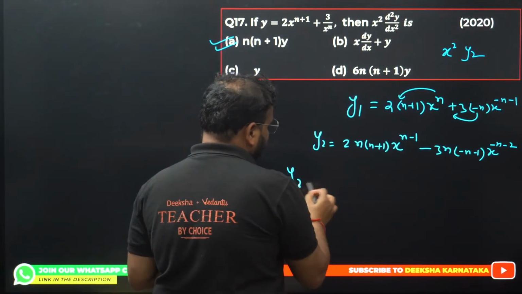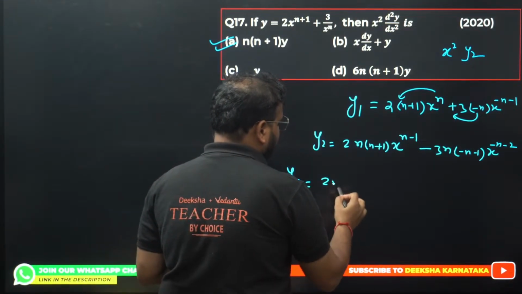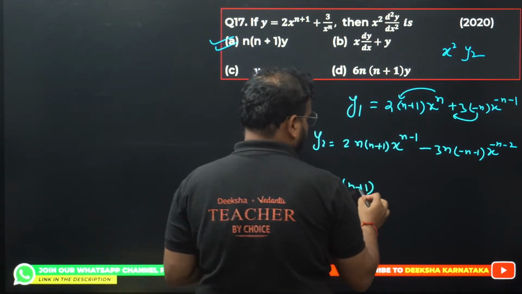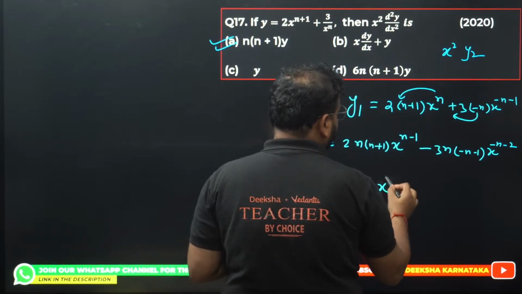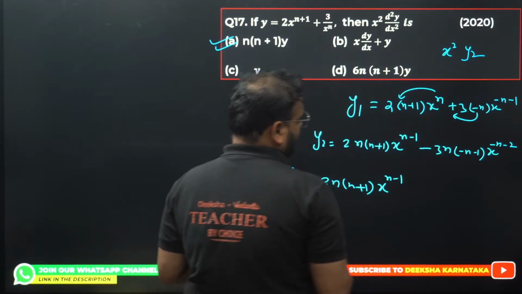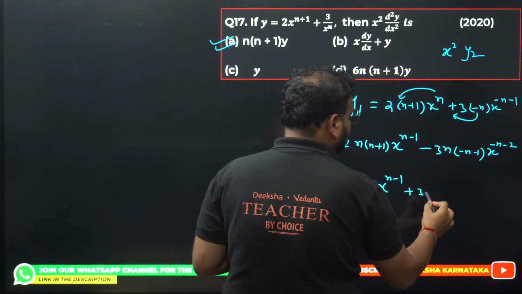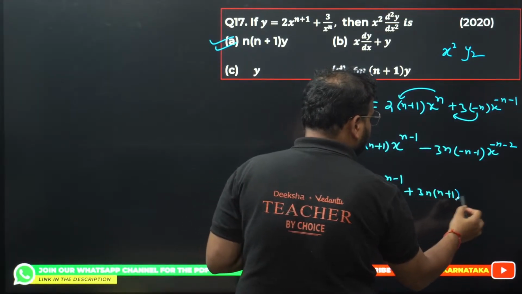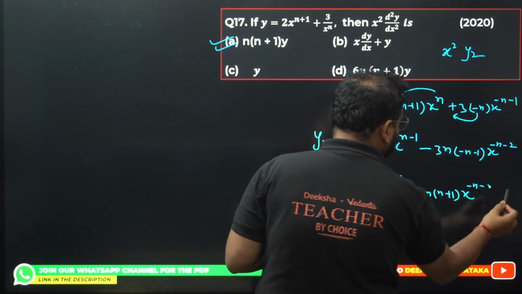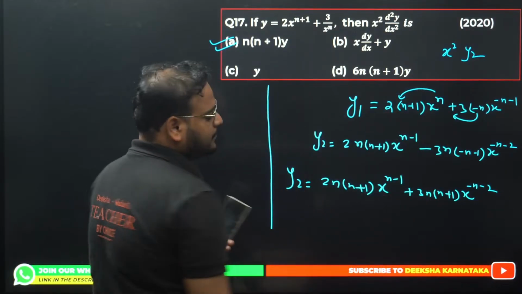I'm getting y2 as 2n(n plus 1) x power n minus 1, and I can take the minus sign common over here, it will become plus 3n(n plus 1) x power minus n minus 2. So far so good?